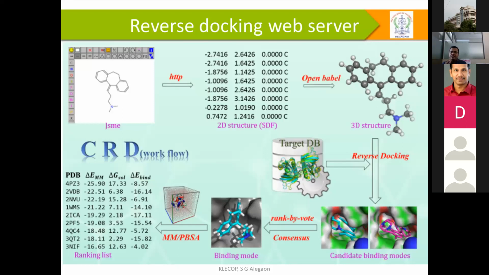Then after the rank, you have to go once again through a different mechanism. You can even apply MD, from which you are going to understand more. Once again, you have to do molecular mechanics and other force fields. So it comes back once again. It is like a circle.